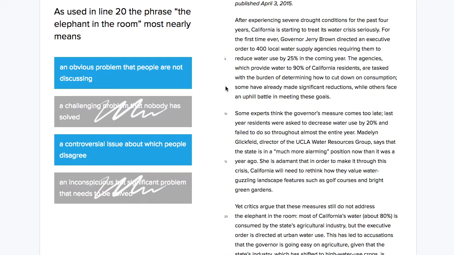Well, now I may be cheating a little bit here, but an elephant in a room, well, I guess that could be controversial, but it certainly seems obvious, right? If we have an elephant inside of a room, that's something that's obvious. An elephant, especially the opposite of inconspicuous, is an obvious thing. It's very large. So this is the correct answer here.